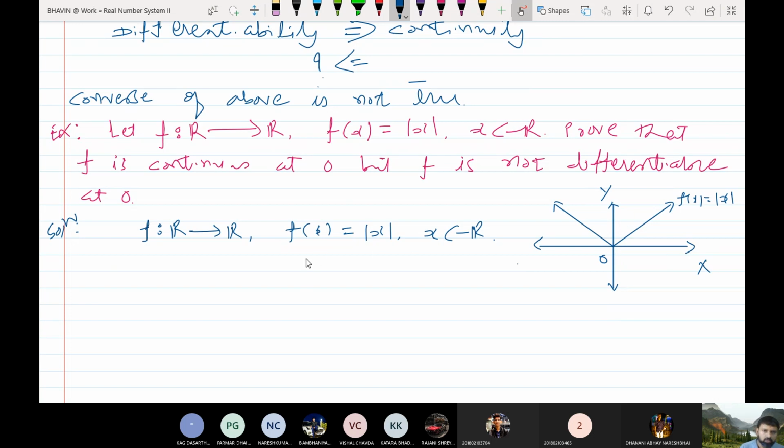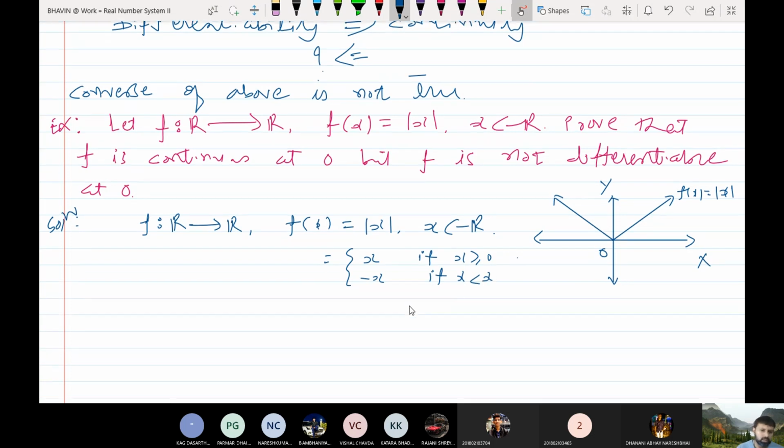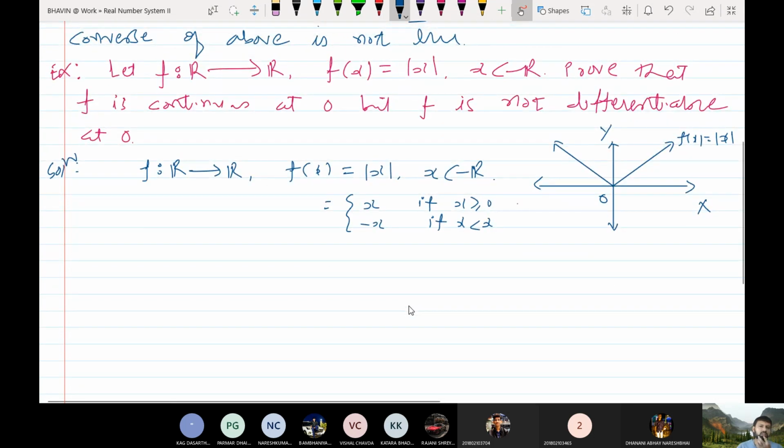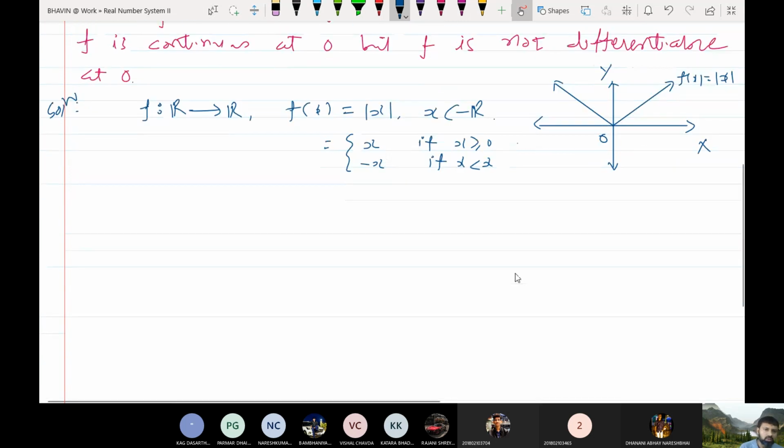So what is the definition of mod x actually? Mod x equal to x if x is greater than or equal to 0, and mod x equal to minus x if x is less than 0. Already we have seen the definition of mod function in the previous lecture, and also we have discussed some basic properties of mod function. So for this example we show that f is continuous at 0 but it is not differentiable at 0. So what should I prove if I want to show that f is continuous at 0?